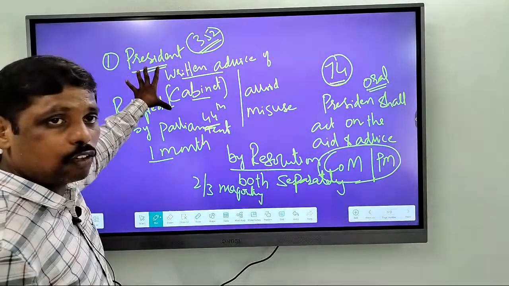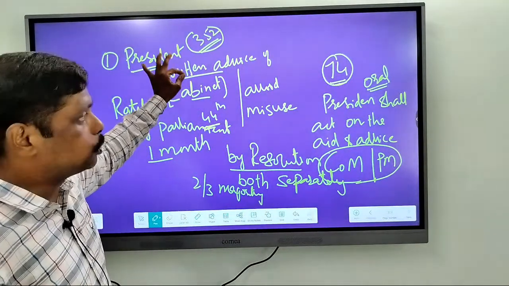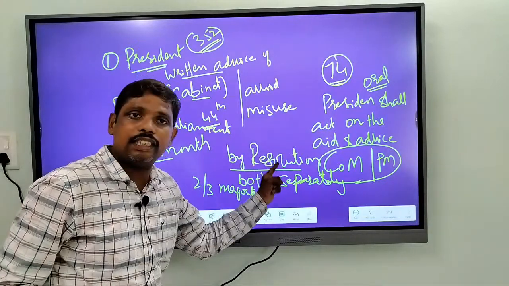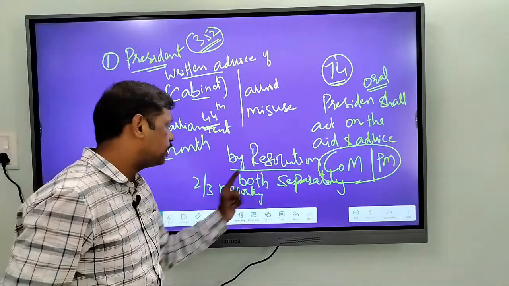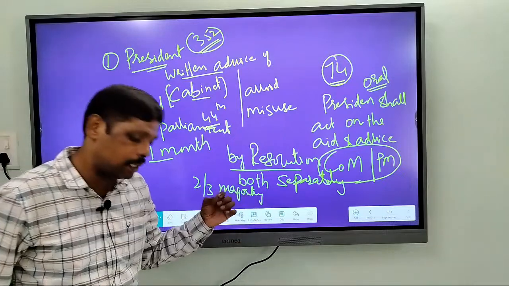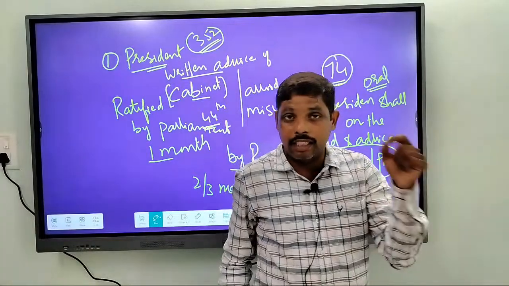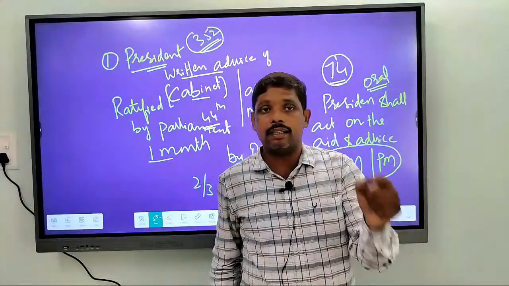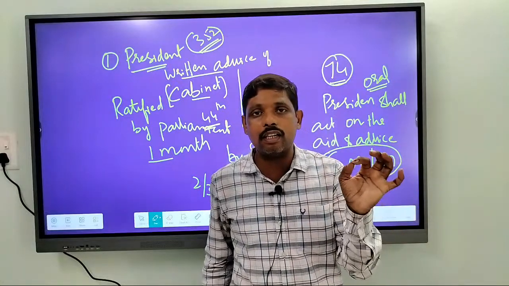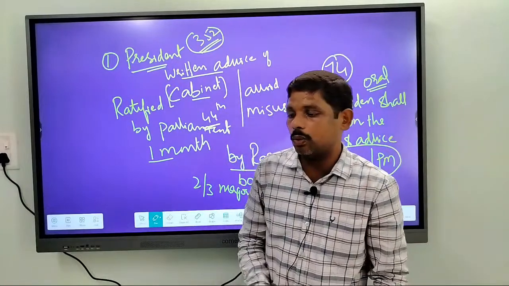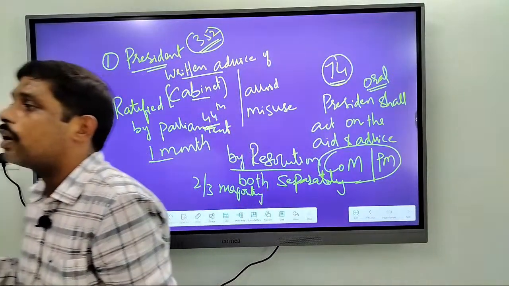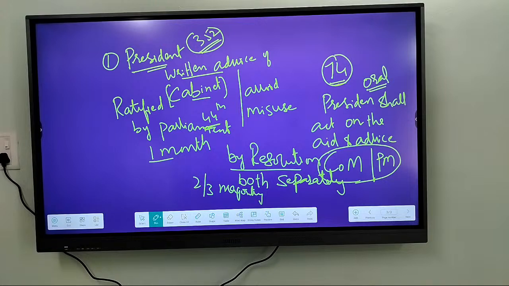Now again in the case of emergency provisions, correct? To ratify the national emergency that is imposed by the executive, a resolution needs to be passed in both the houses separately with a special majority, that is a majority of 2/3 of all the members present and voting. So once again I am stressing, this wording is very, very important, right? The right terms, the right vocabulary, the right language is very, very important to get marks. So it is 2/3 of all the members present and voting. This is the majority that is required for passing the resolution.